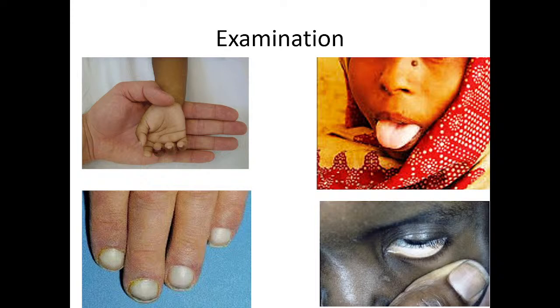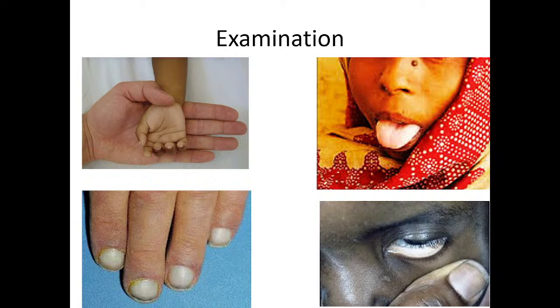Now, how do we detect pallor on examination? So, these are the ways. One is palmar pallor, which can be seen by comparing our own hand with the child's hand; you can see the difference, provided that we are not anemic ourselves. Then the tongue also can be seen for pallor.